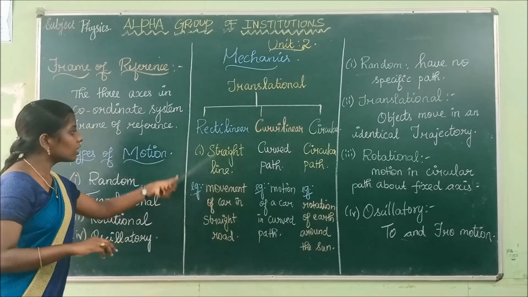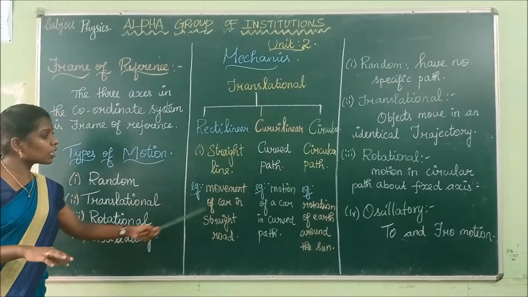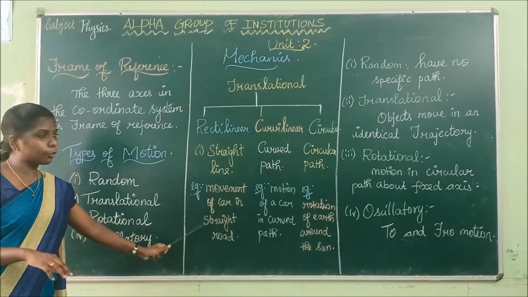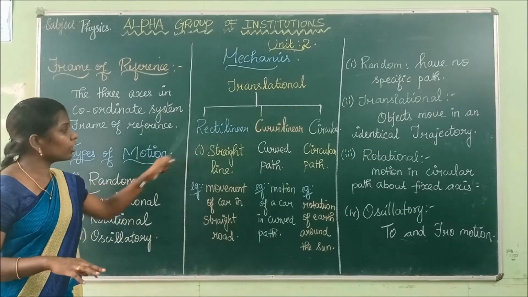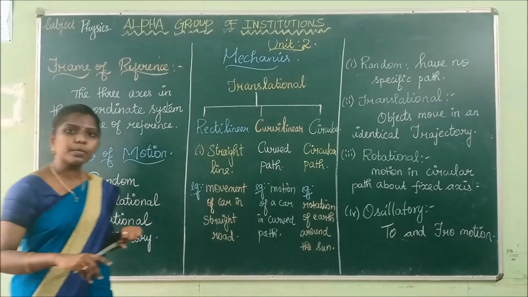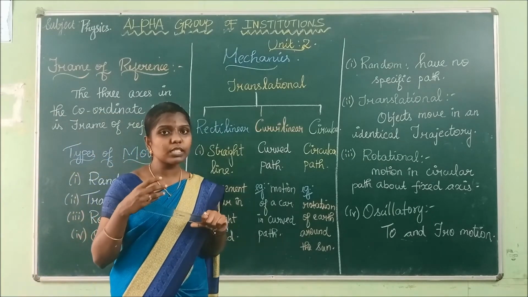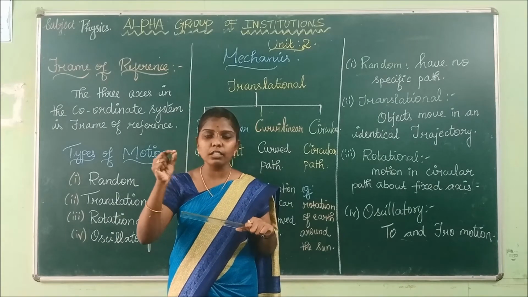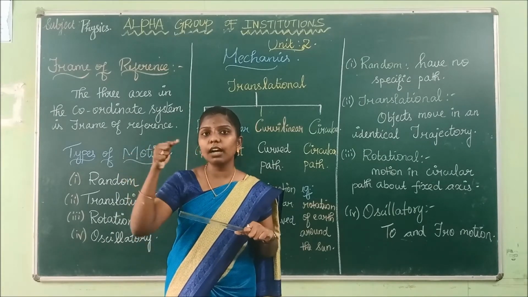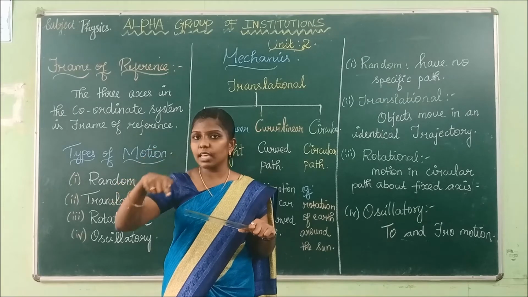An example for rectilinear motion is movement of a car on a straight road. Have you ever observed ants in your house? How do the ants move? If one ant goes in a line, the other ants will also move along the same line.